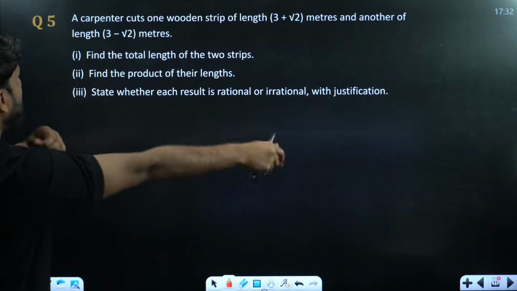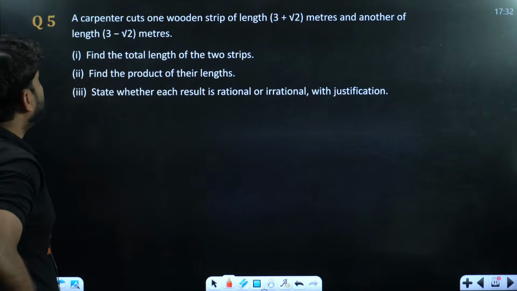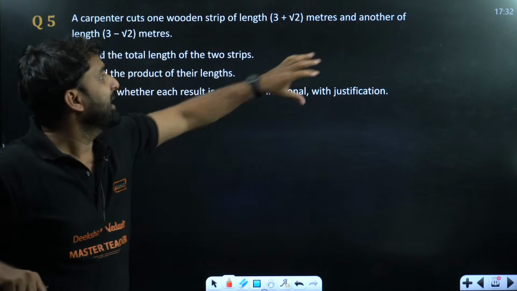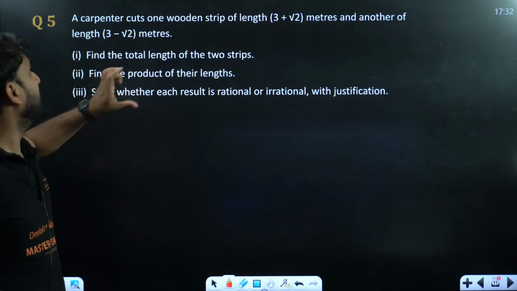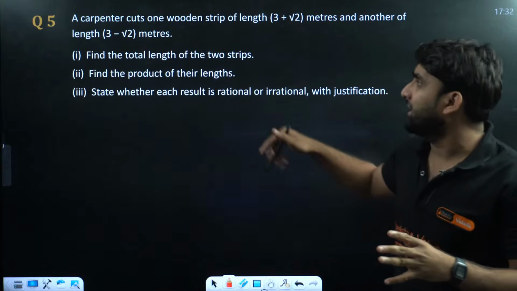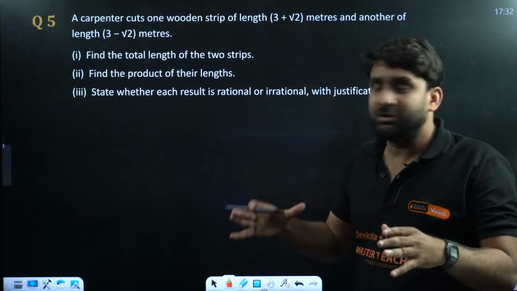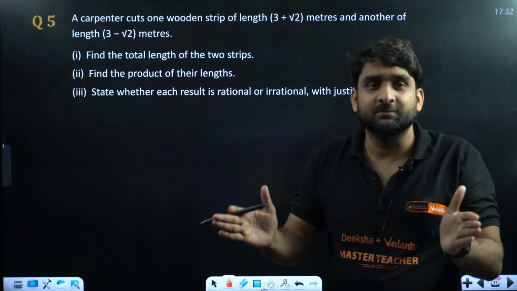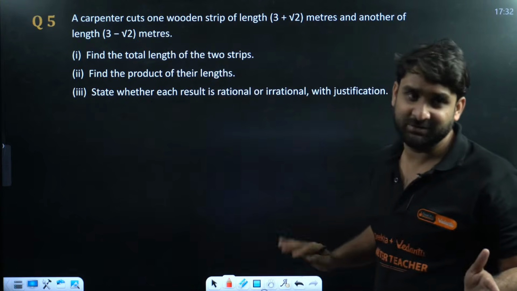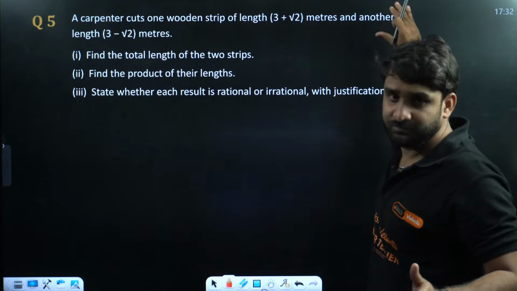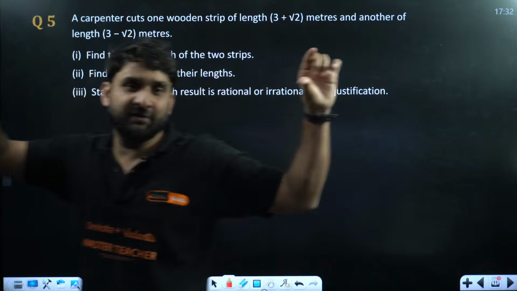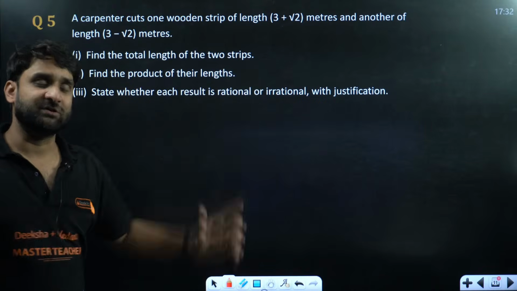Wow. Look at the question. A carpenter cuts one wooden strip in length 3 plus root 2 meters and another of length 3 minus root 2 meters. Very good. So there is a carpenter, and the carpenter is cutting a wooden strip into two pieces. One of length 3 plus root 2 meters and the other of length 3 minus root 2 meters. So this information is given, and we have to answer these three questions.